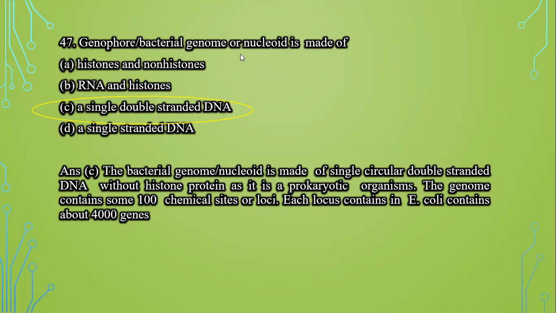Genophore or bacterial genome or nucleoid is made up of histones and non-histones, RNA and histones, a single double-stranded DNA, or a single-stranded DNA. Now, this bacterial genome or nucleoid is made up of single circular double-stranded DNA without histone protein as it is a prokaryotic organism. The genome contains some 100 chemical sites or loci, and E. coli contains about 4,000 genes. So option C, that is a single double-stranded DNA, is the correct answer.